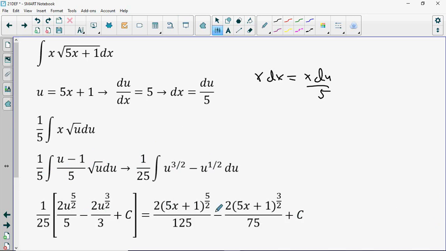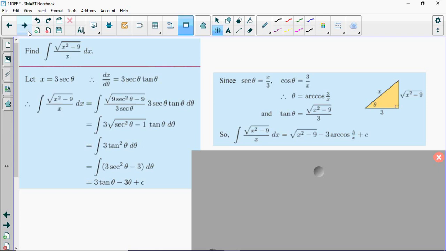Power rule, substitute back into x's, multiply through by the 1/25, and we're good. Notice that when I distributed the 1/25 multiplied by c, I didn't write this as c divided by 25. I'm just leaving it as c, because a constant divided by 25 is still a constant. This kind of double substitution technique, where you end up with two variables after your substitution and you need to substitute a second time for the x, is pretty common, so I definitely want you to be comfortable with the ideas in this example. Now, let's look at some of those weird ones that I talked to you about before.